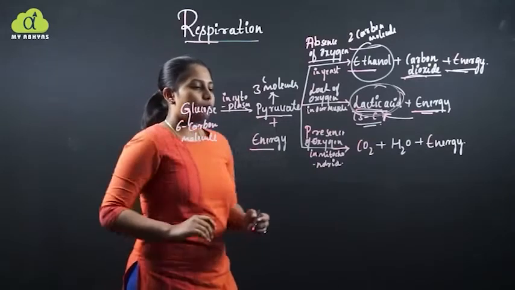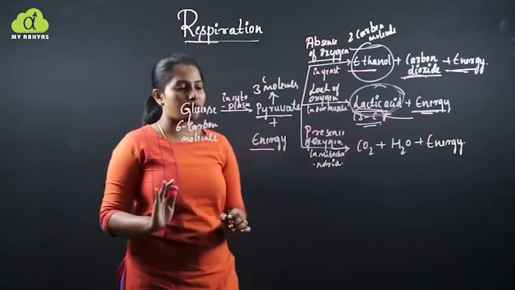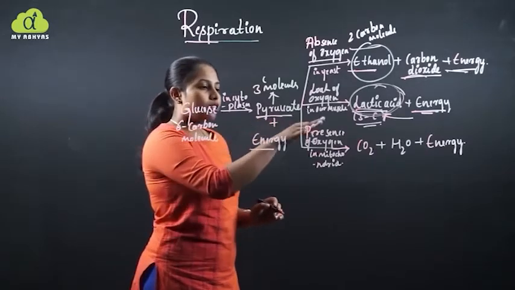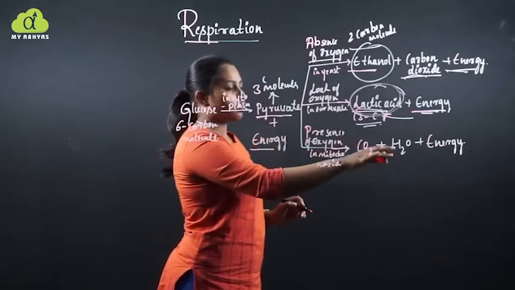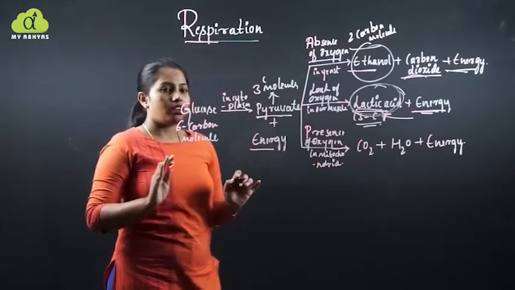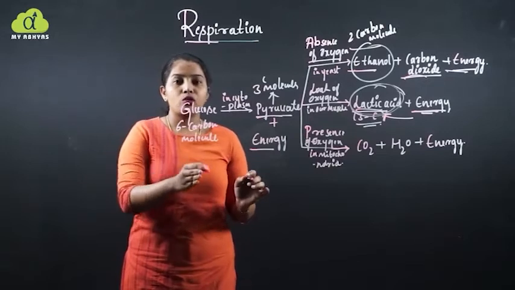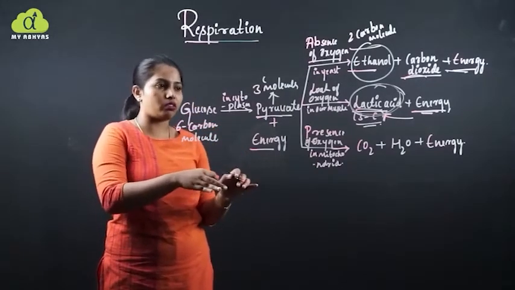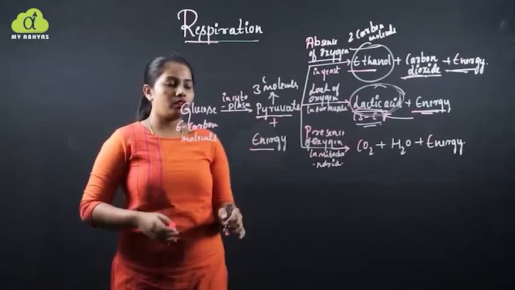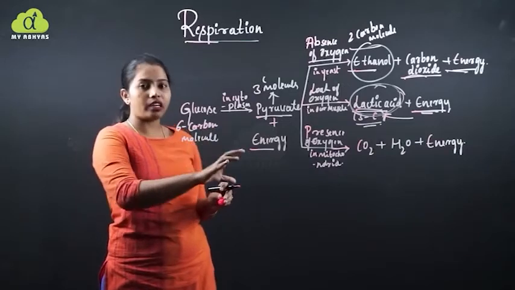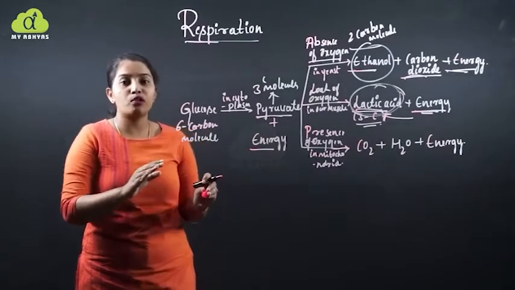Next, in the third step, the actual respiration takes place. Here the pyruvate is converted into carbon dioxide, water and energy. This takes place only in the presence of oxygen. This is the process where the glucose releases energy in the presence of oxygen, the absence of oxygen and the lack of oxygen.